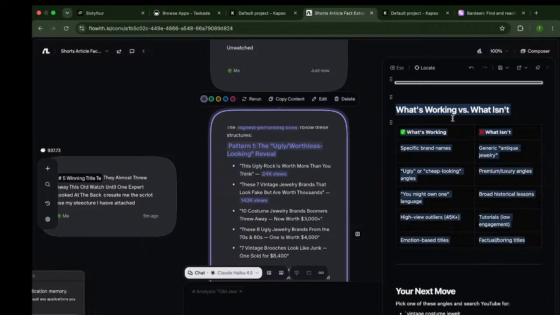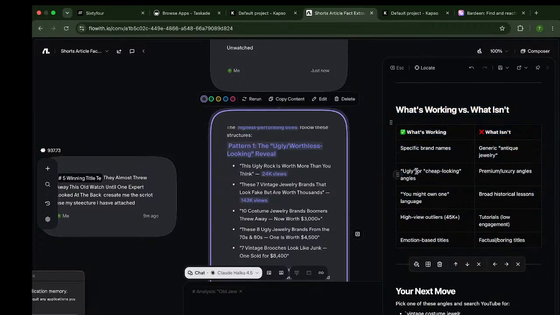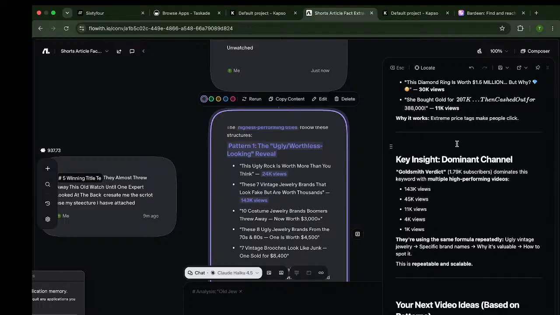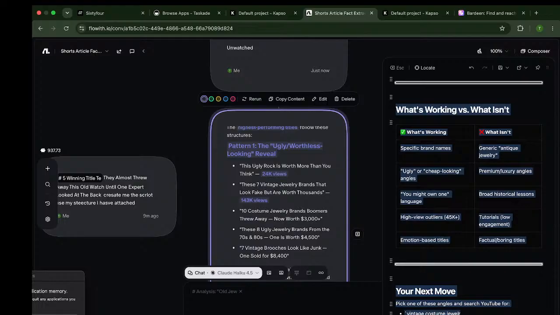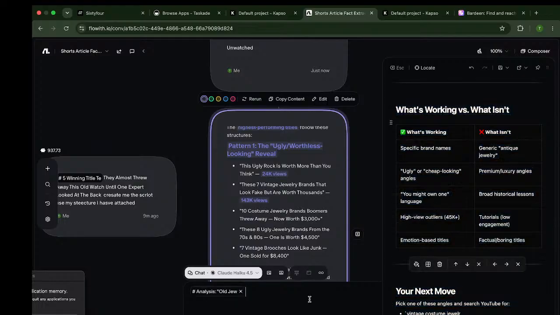So you can see right here what's working: specific brand names. What isn't is generic antiques right here. That's not what's working. So it's now gonna basically extract the winning keywords of what's working and validate it to us. So we're now gonna scroll down and tell it that we want you to put these keywords. I want you to give me the title I'm using. Tell me which pillar you use and title formula.